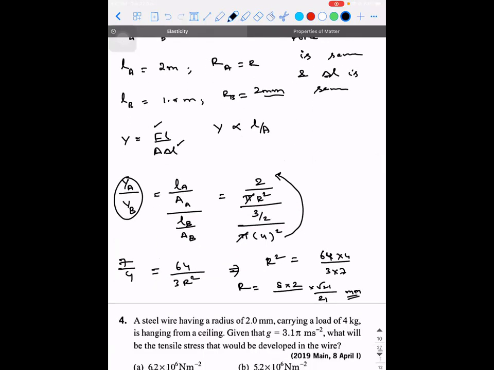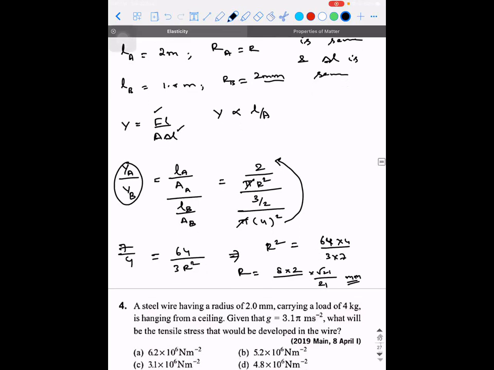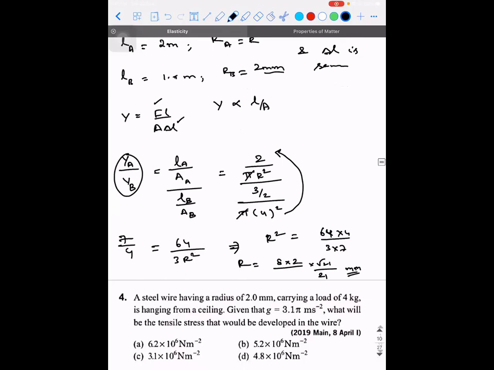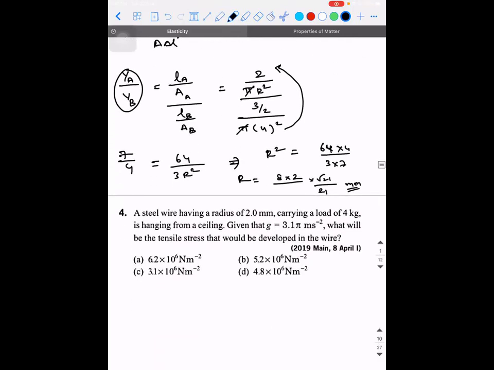Next. Next. There is a steel wire having radius of 2 millimeter. It is carrying a load of 4 kilogram, is hanging from a ceiling. Given that G is equal to 3.1 pi meters per second square, what will be the tensile strength that would be developed in the wire? You guys do it and tell me fast.